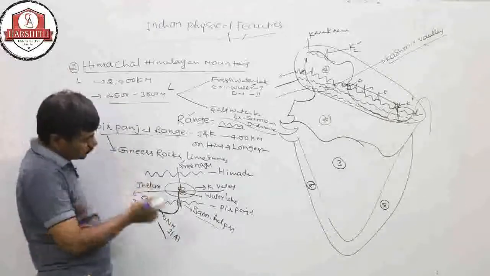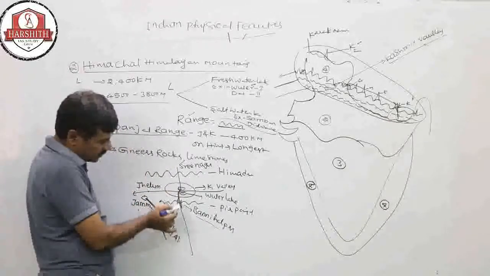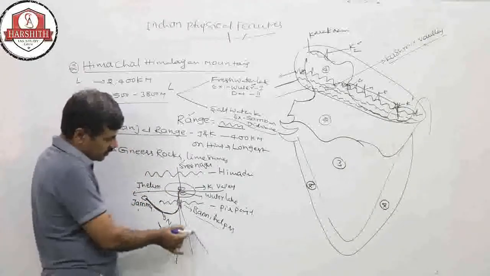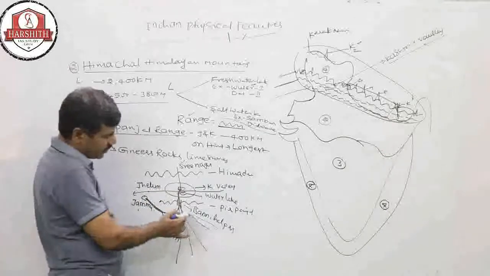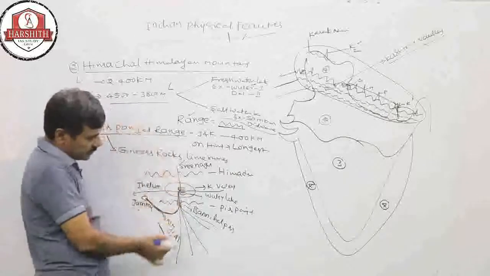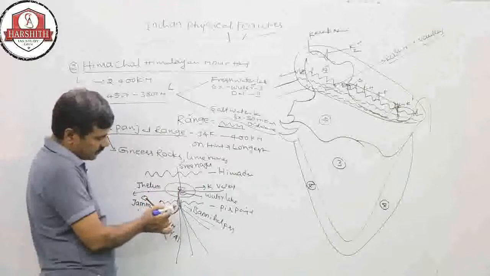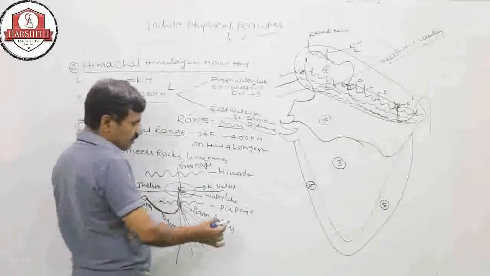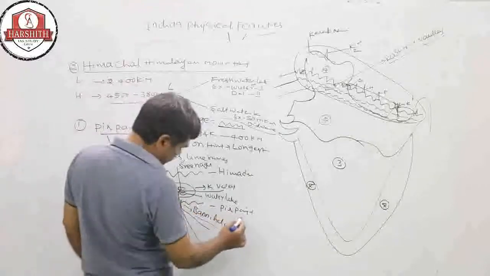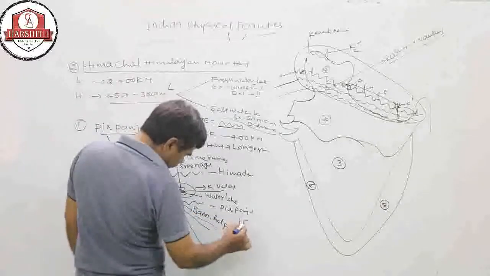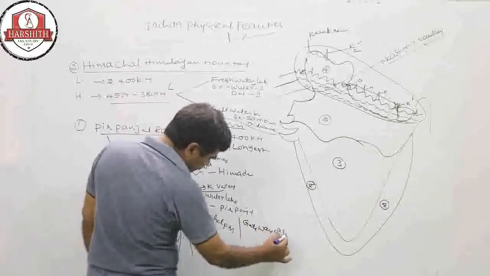If we want to go to Srinagar from anywhere in the country, from Kanyakumari, Hyderabad, Bangalore, Mumbai, Kolkata, from anywhere, there is only one way to go to Srinagar. That way is the Banihal Pass. That's why Banihal Pass is called the gateway of Srinagar.